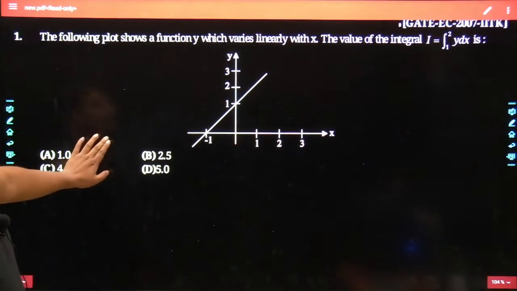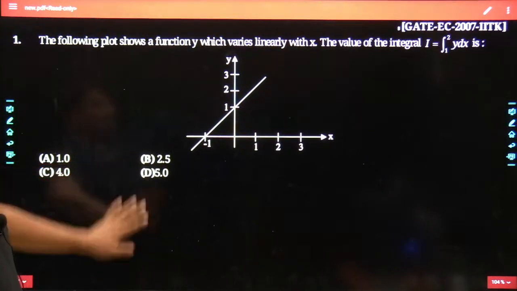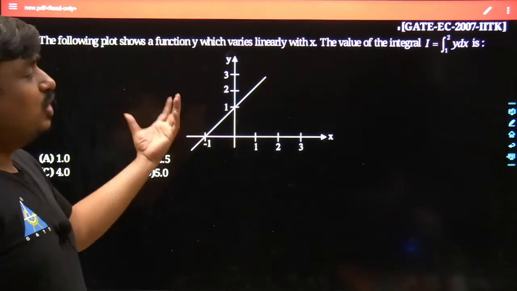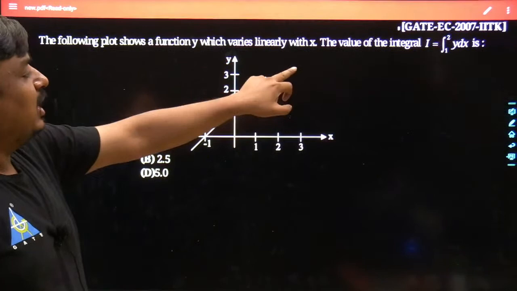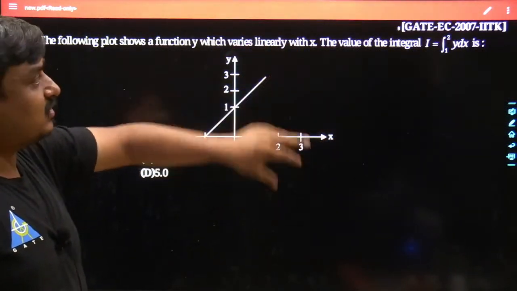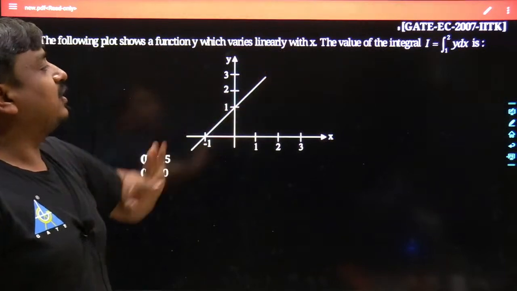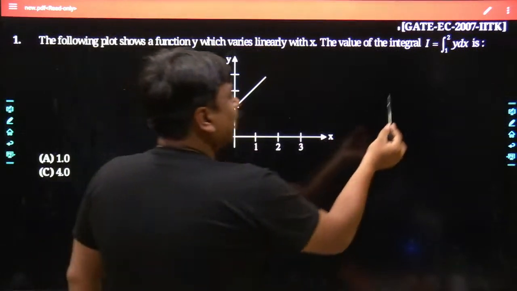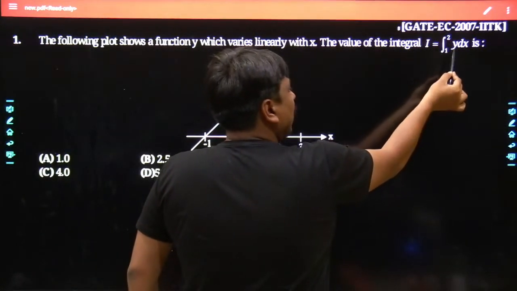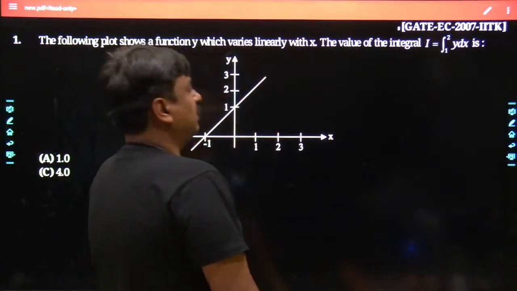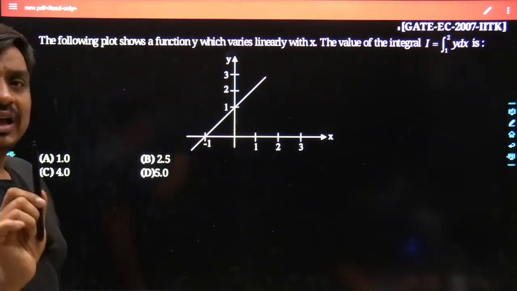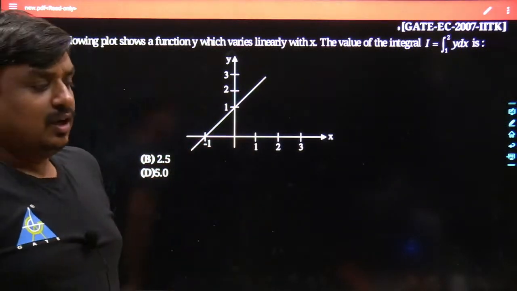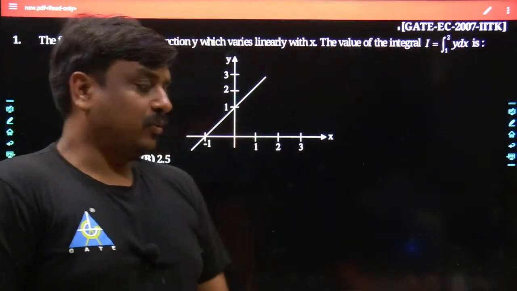You can solve the problem with the help of 2 different methodologies. First, you can use the graphical method. Secondly, you can use the analytical method, where you find how y depends on x. You can write y as a function of x, and there you can take its integration. Otherwise, you can focus on the area under the curve, which is bounded by x equals 1, x equals 2, and the x-axis. That means this problem could be solved using graphical understanding or the analytic method. Tell me what would be the best answer for this given problem.